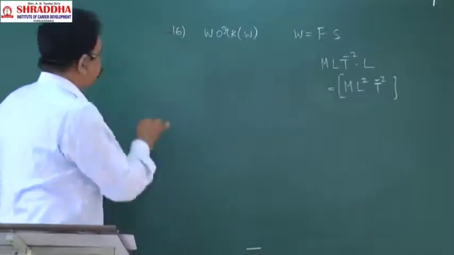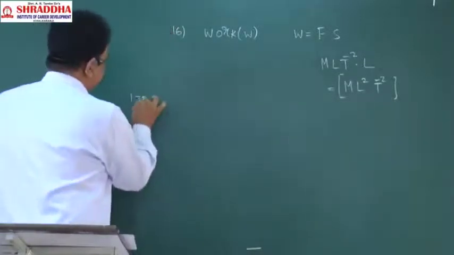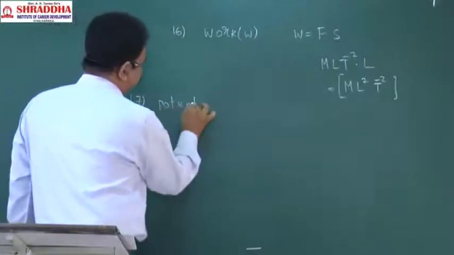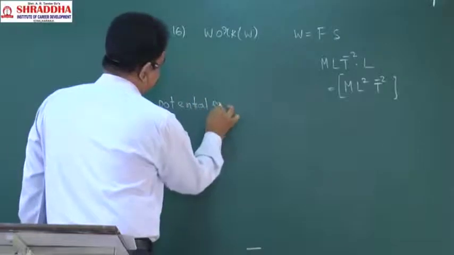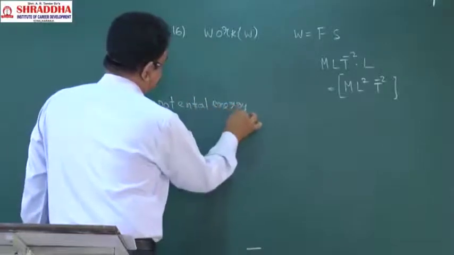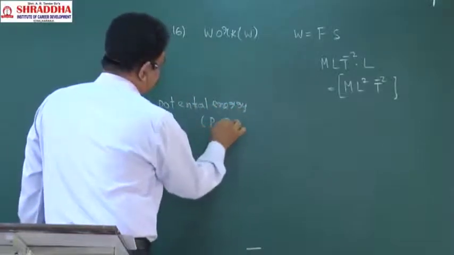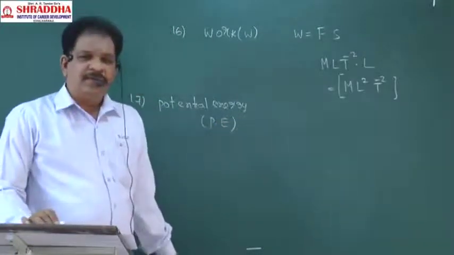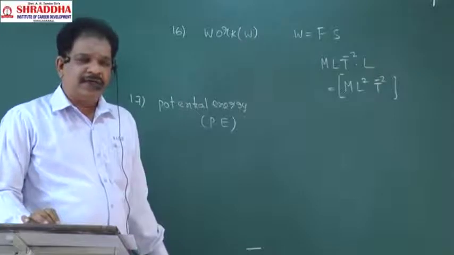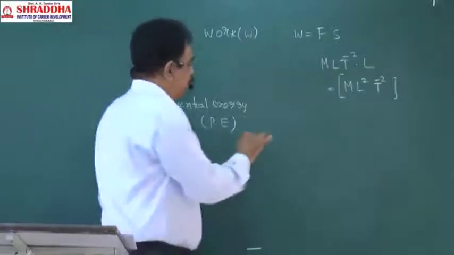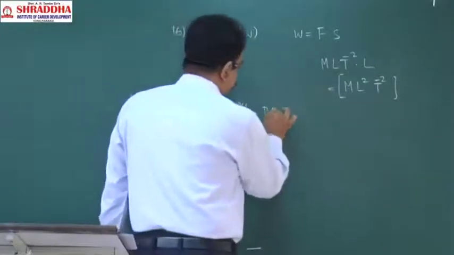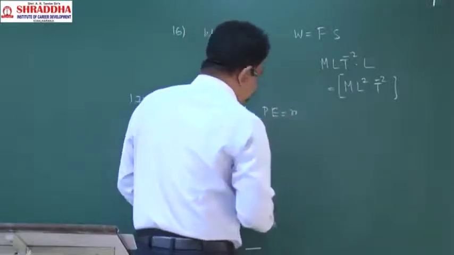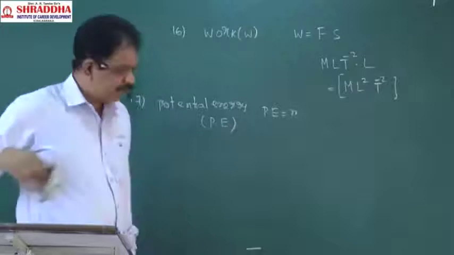Next, 17, potential energy. It is indicated by the letter P, and it will also be indicated by the letter U. Formula PE is equal to... before this, acceleration due to gravity we will write first.